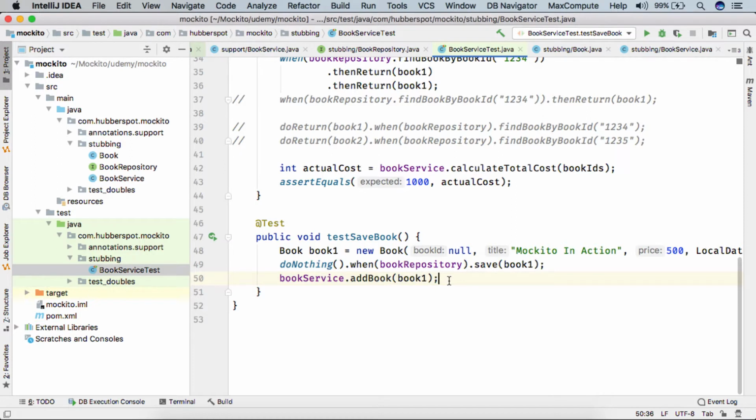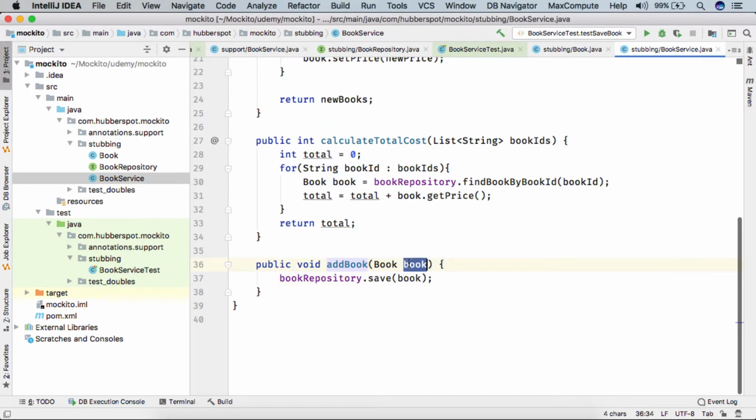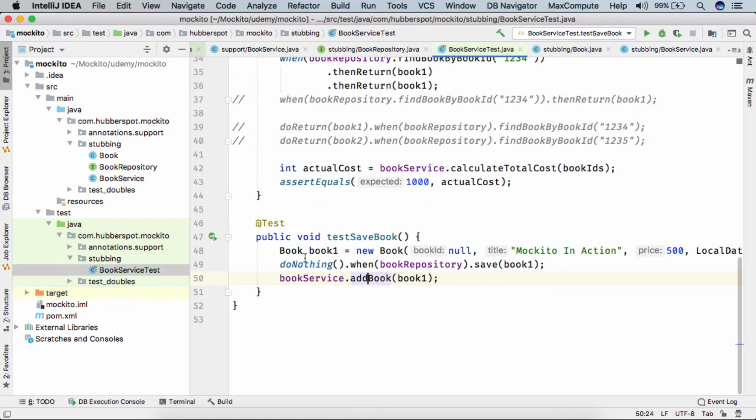And also, one important thing to note is Mockito does the stubbing using the equals method. So here, when we told Mockito that do nothing when book repository save method is called, we passed book 1. So when we called book service.addBook and passed book 1, the same book went into the book repository save method, and Mockito figured out that save is getting called with the book which the user has told it to stub out. So it uses the equals method in figuring this out.